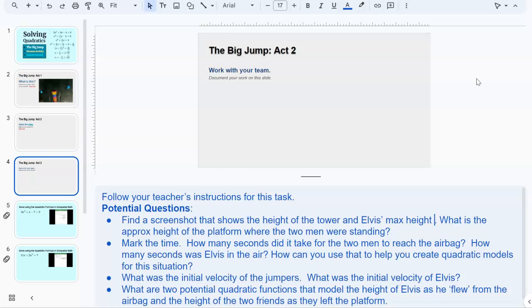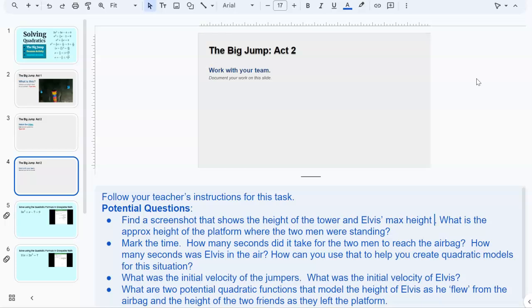They can also mark the time. So they could set a timer and then figure out how many seconds it takes. Well, the timer on the video is probably sufficient. How many seconds did it take for the two men to reach the airbag? So from the time they jumped till they reached the airbag. And how many seconds was Elvis in the air? And how did those two things help you to create a quadratic function model for this scenario?